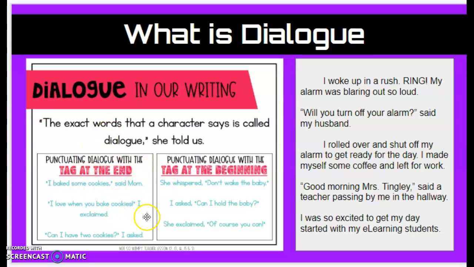Now, as we are formatting our dialogue, we're going to have to remember to put what the character says in quotation marks, have a capital letter at the beginning, and a comma if the tag is at the end, or a period, question mark, or exclamation point, whichever one, if the tag is before. And we put a comma outside of the quotations. So if the tag is at the end, the comma goes inside the quotations. If the tag is at the beginning, then the comma goes outside the quotations.